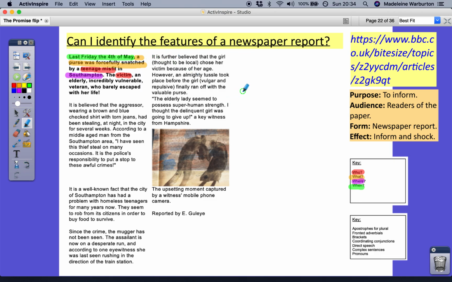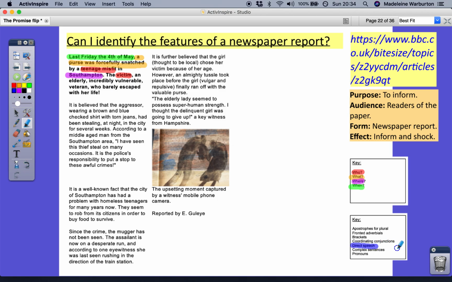Brilliant. Well done. So in that first paragraph, we have got all the key: who, what, where, and when. So now the reader knows exactly what the whole of the article is going to be about. There are other features down here as well, and I'm going to go through just a couple of them, not all of them. The first one I want to go through is direct speech, because it's not something we've done too much this year.